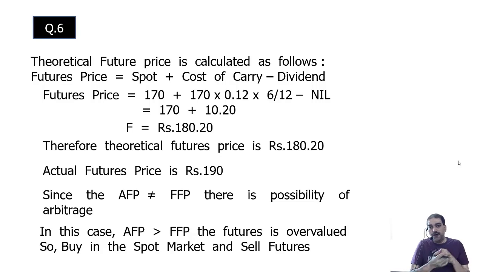Now, how does this actually work out and what is going to be the profit? Arbitrage profit. You are not supposed to show it because they have not asked. They have asked only if the opportunity exists. We say yes. Now suppose they ask us to find out the profit and how to calculate it. Then what I do is I write the profit profile.